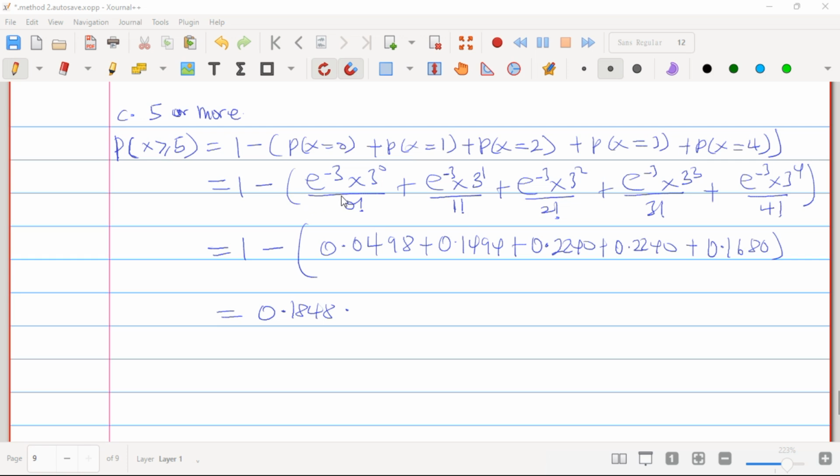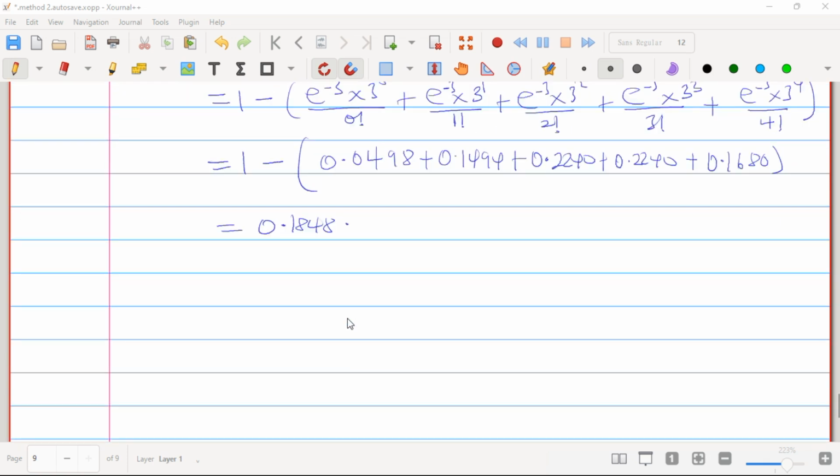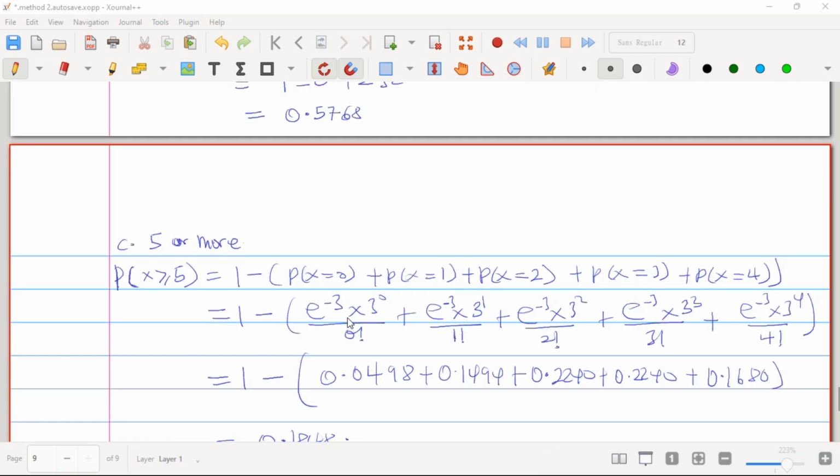So 1 minus that. So you see the place where it will be changing is where we have the x's. So here x is 0, that's the reason why I see 0 0 here. X is 1, that's the reason why I see 1 1 here. X is 2, that's the reason why I see 2 2 here. X is 3, that's the reason why I see 3 3 here. X is 4, that's the reason why you are seeing the 4 4 here. So once you point everything on the calculator, and then subtract it from 1, you get our final answer to be 0.1848. So this is the end for our Poisson distribution class.